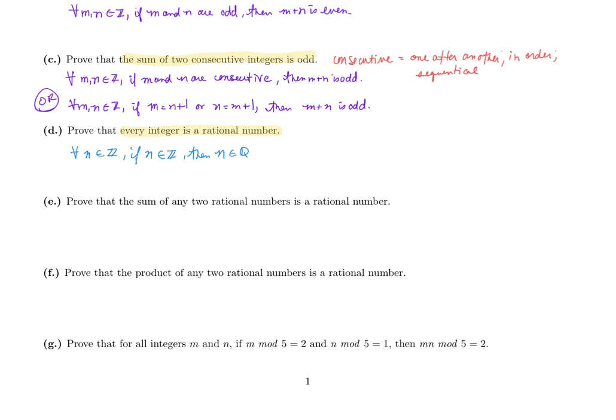So instead of having our domain match our hypothesis, we're going to change this. And remember how we talked about integers were special cases of real numbers, right? So we're going to change it to say, for all n in a set of real numbers, if n is an integer, then n is rational.